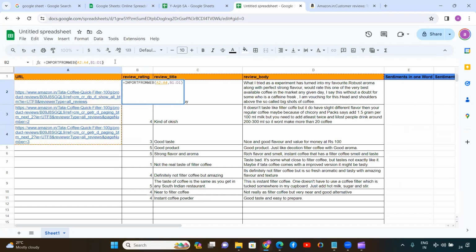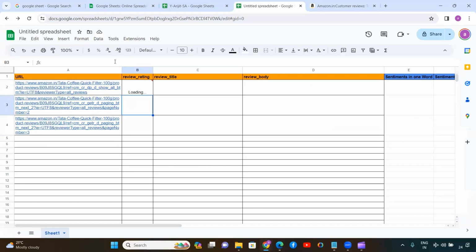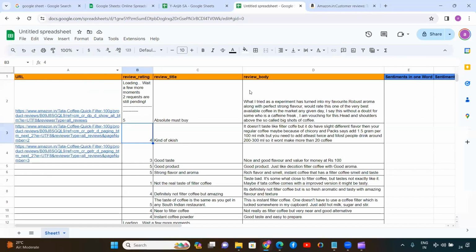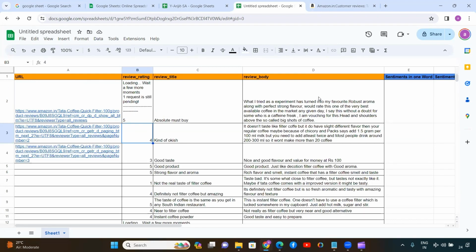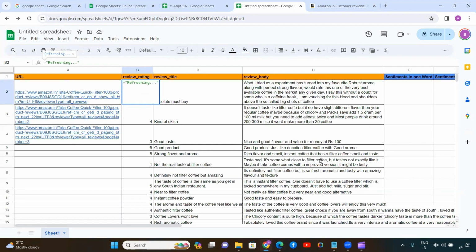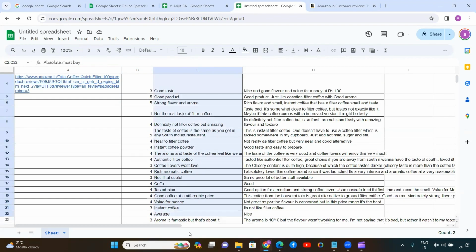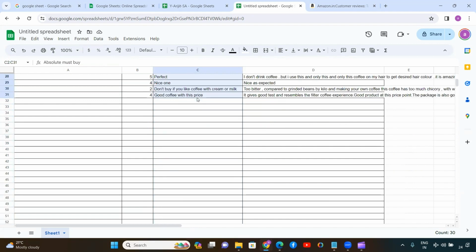Now if you hit enter, initially we got around 10 reviews in the Google Sheet. Now from page 1 to page 3 of Amazon, we have 30 reviews in our Google Sheet.